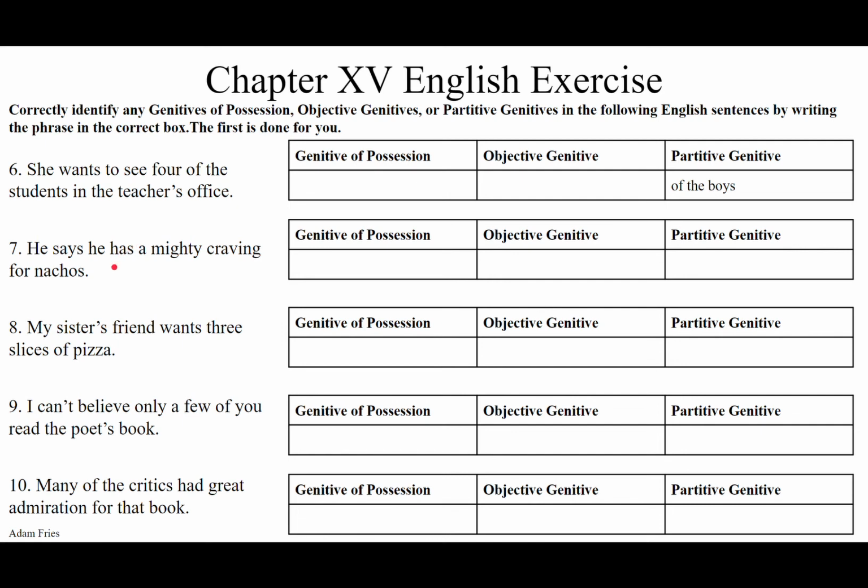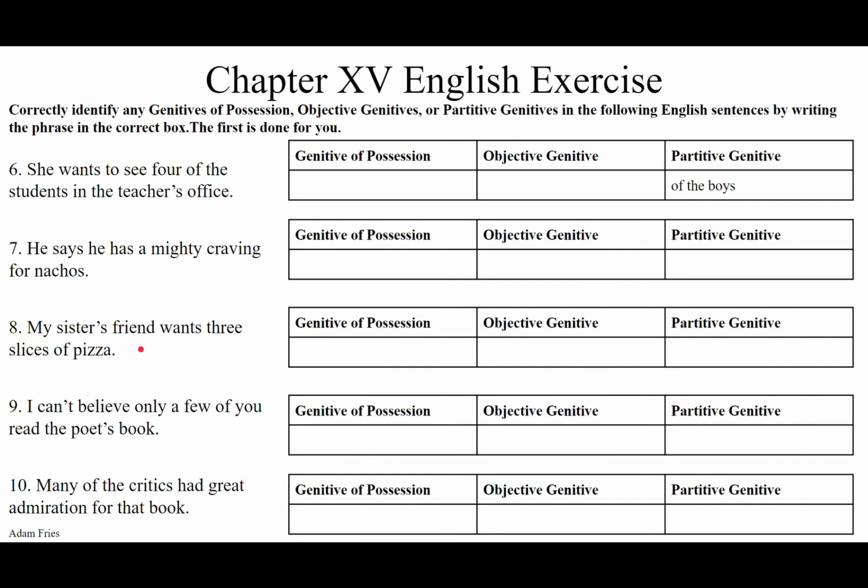Sententia septima. He says he has a mighty craving for nachos. He has a mighty craving of nachos. I have a craving of nachos. I have a craving for nachos. He says he owns a craving which is mighty, and it is for nachos. Nachos, for nachos, the objective genitive. The craving is of nachos. The craving is for it. The nachos are the object of the craving.